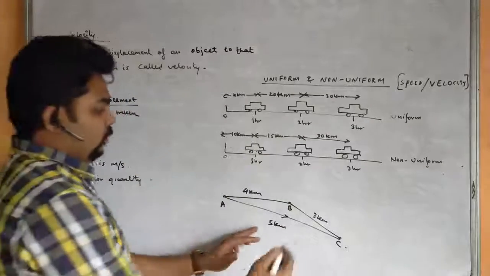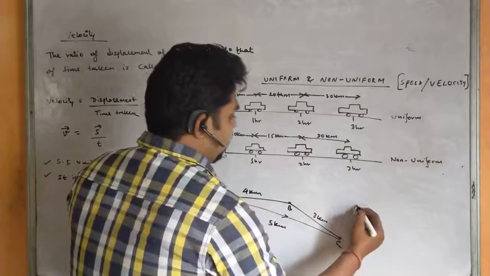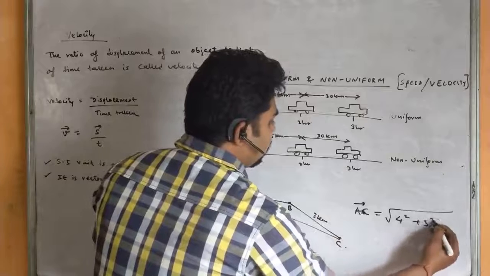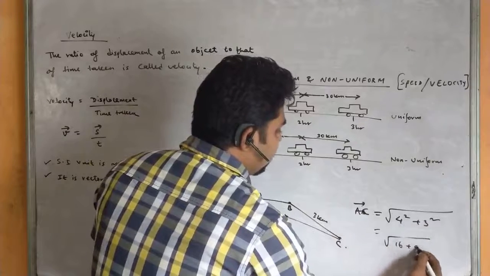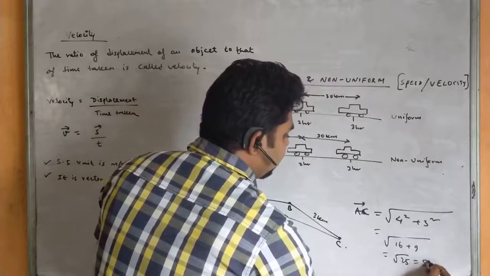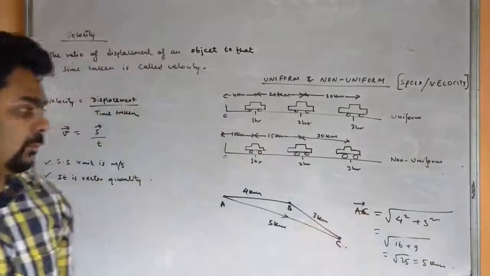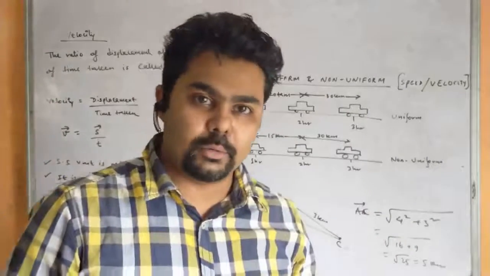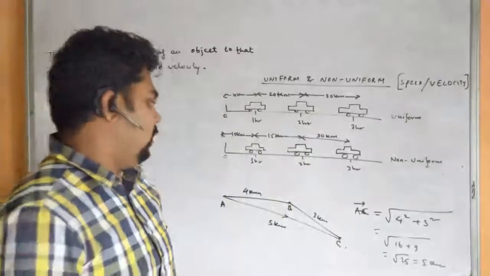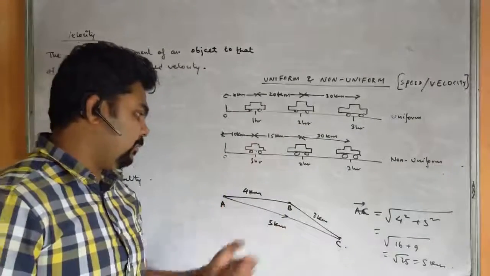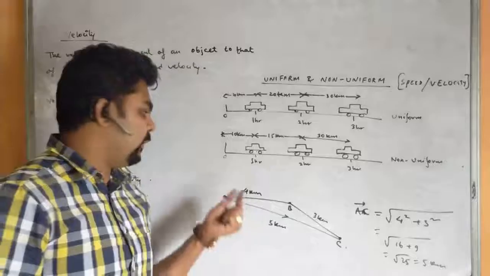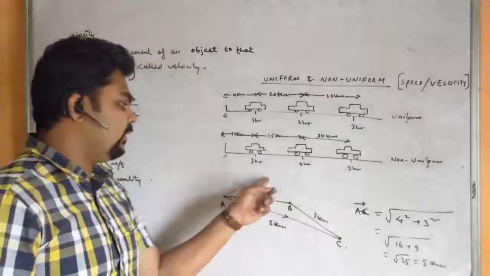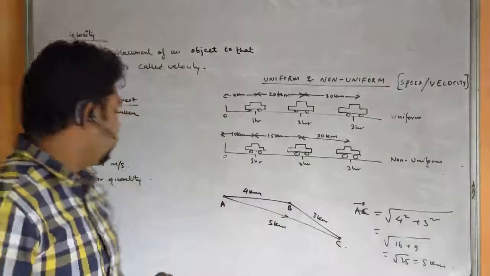Okay. So this is based upon a formula, that is displacement AC equals root under 4 square plus 3 square, that is 16 plus 9, root under 25, that is 5 km. So this is based upon the Pythagoras theorem, which we will learn in more detail in mathematics. Okay, we have this chapter Pythagoras theorem. So till then you will just remember what is displacement, the shortest distance between initial and final point. The shortest distance is 5 km. And what is the total distance? Distance is 7 km. Okay.